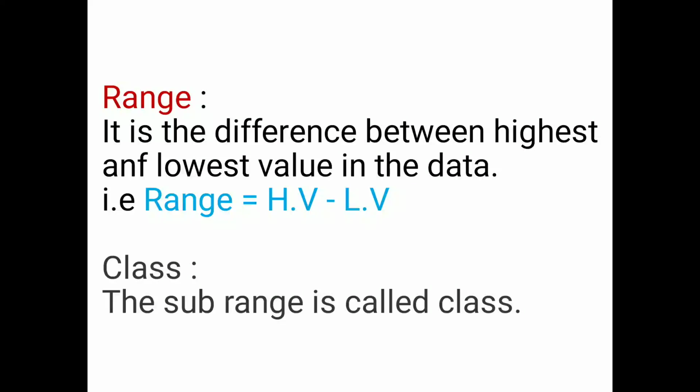Range is the difference between the highest and the lowest value in the data. Range is equal to highest value HV minus lowest value LV. If you remember this, it is enough.